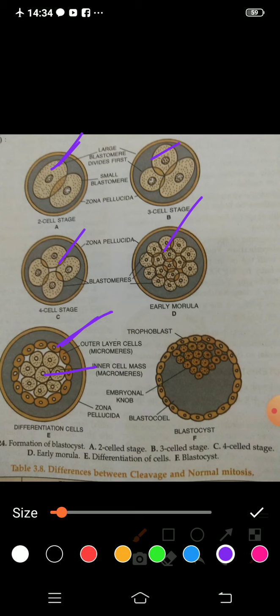So now, how is the blastocyst formed? This is the blastocyst. This diagram of the blastocyst, how is it formed? Suppose you have seen here, this is the diagram. So it involves the dynamic rearrangement of blastomeres. That means these blastomeres arrange very dynamically, and this outer layer, I am talking about this outer layer, the micromeres. Micromeres are outer, so I am talking about micromeres with you.